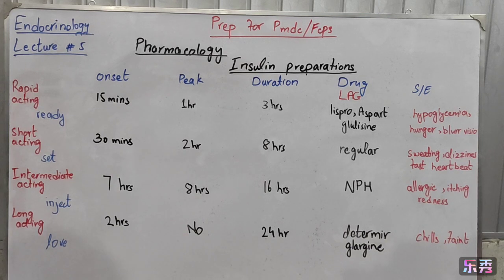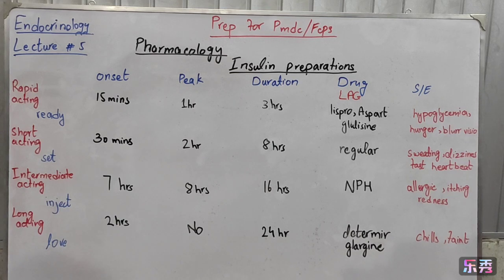Next is short acting. Its onset is 30 minutes. It is the most stable form of the insulin. Its peak level is about 2 hours and its duration is 8 hours. The drug is named regular insulin. Side effects are sweating, dizziness and fast heartbeat.